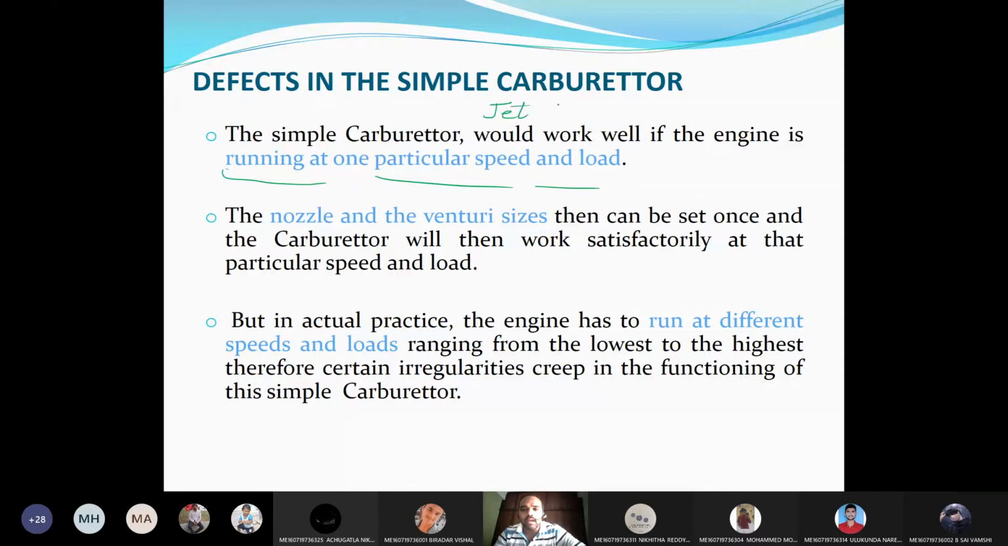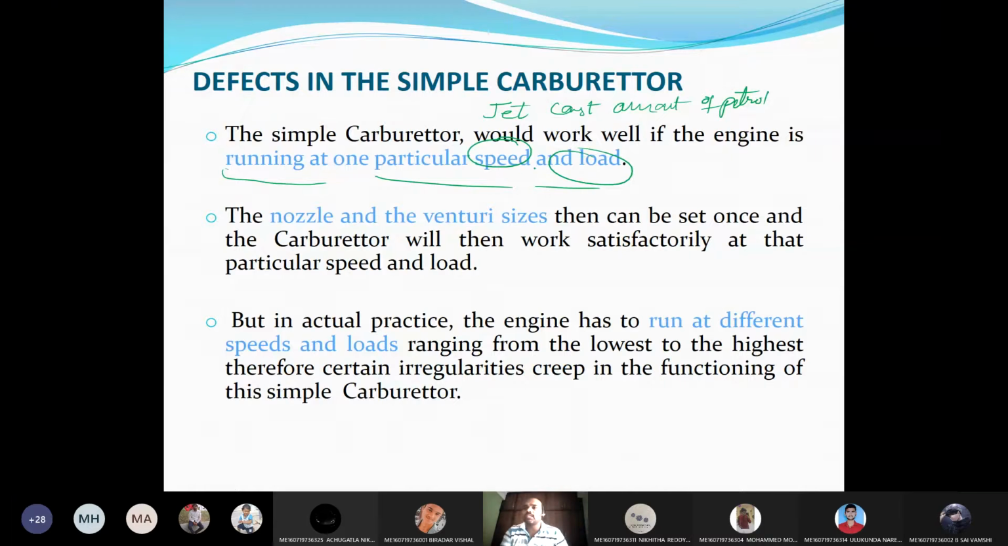It will supply a constant quantity of petrol. Therefore, if you set for one particular quantity, we can adjust the flow, but for that particular flow it is useful only for a particular speed and load. Okay?